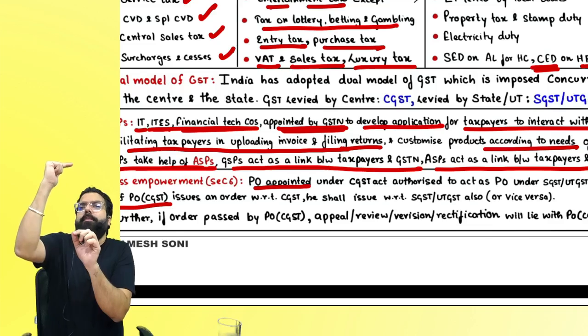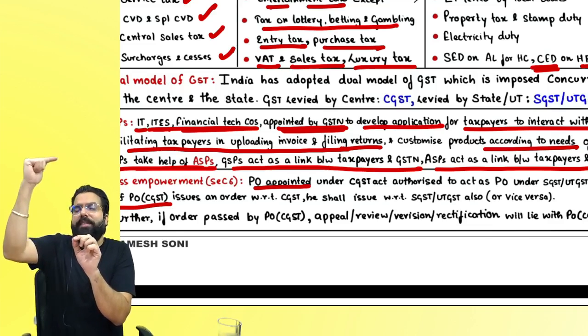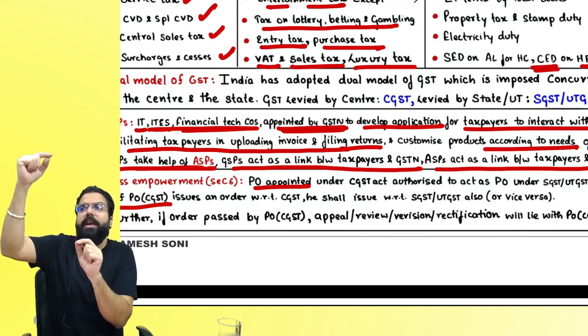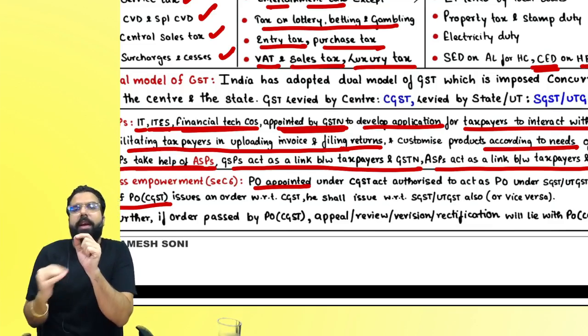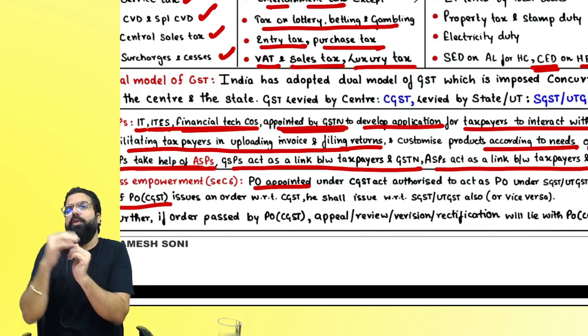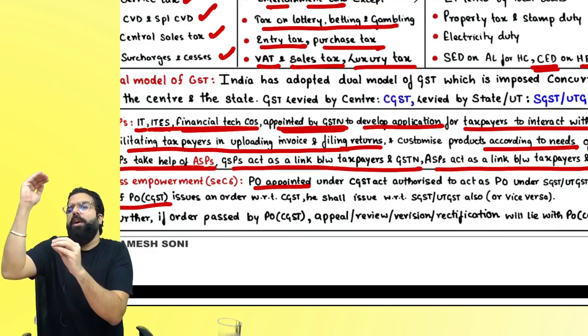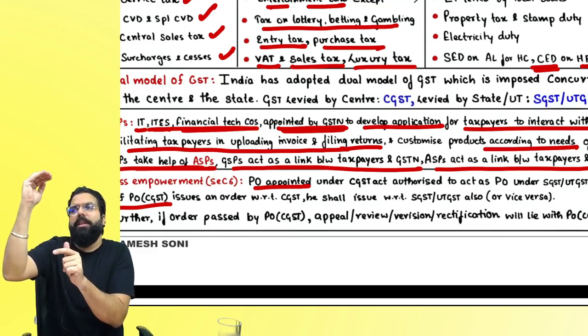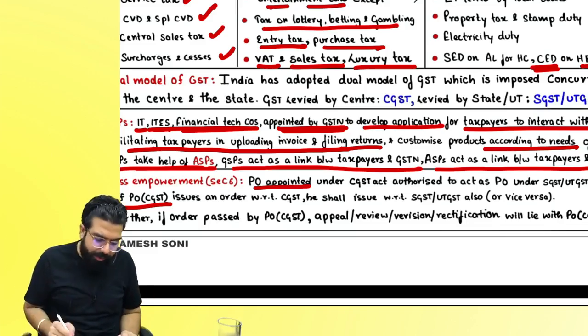But always remember one thing: if an order is issued to you by a CGST officer, against that order, appeal, review, revision, or rectification will also lie with a CGST officer only. If an officer under SGST has issued you an order, and you want to go for an appeal, the appeal also will lie with the SGST officer only. Is my point clear to all? Yes, sir. Point is clear.